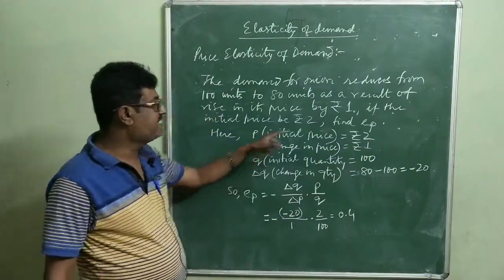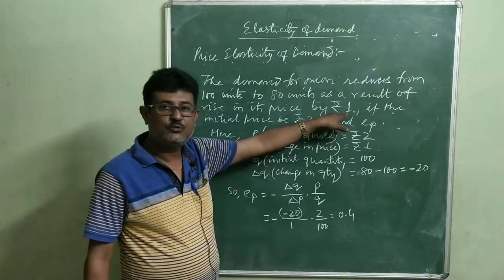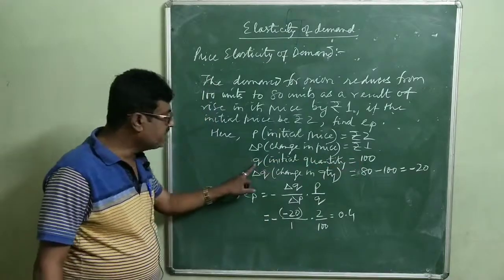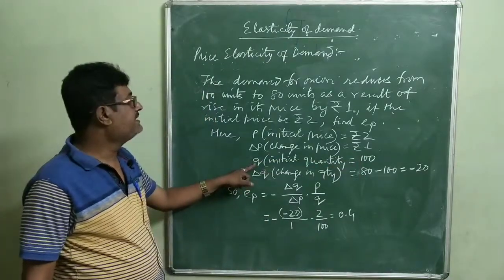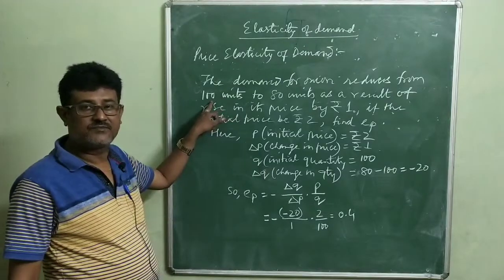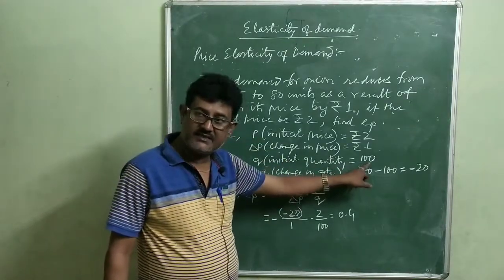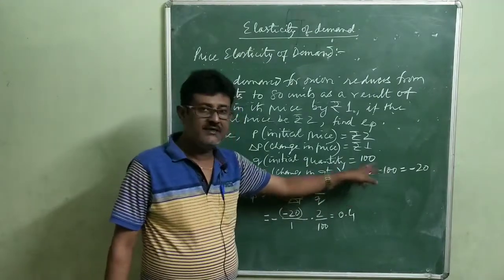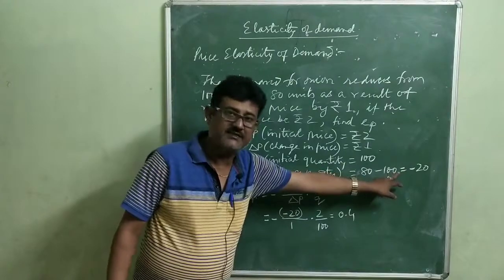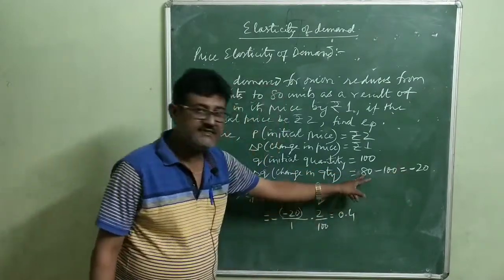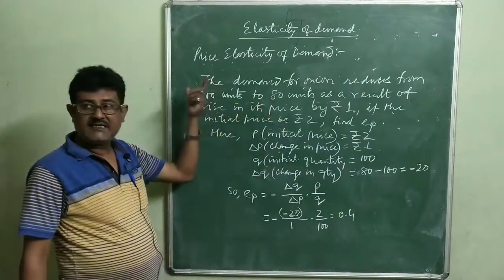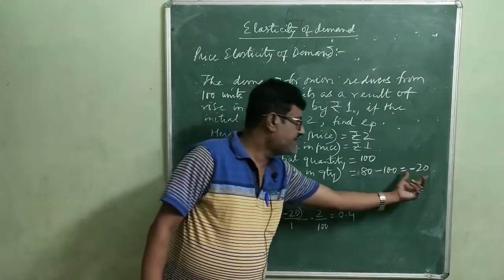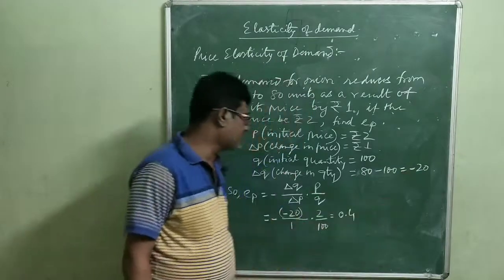Change in price is given here, that the price has increased by rupee 1, so the change in price is rupee 1. Initial quantity demanded is 100 units. Change in quantity demanded is equal to new quantity demanded minus initial quantity demanded. So 80 is the new quantity demanded and the initial quantity demanded was 100 units. So the change in quantity demanded is minus 20.